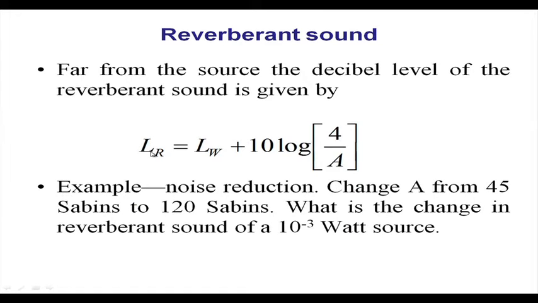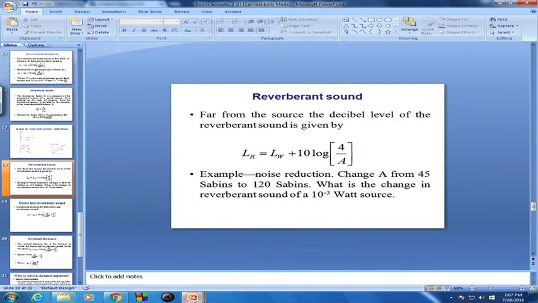LR, the reverberation sound level, is nothing but LW, the sound source level, plus 10 log 4 by A. So, what I said, to find out the reverberation level in dB, the power level in dB.